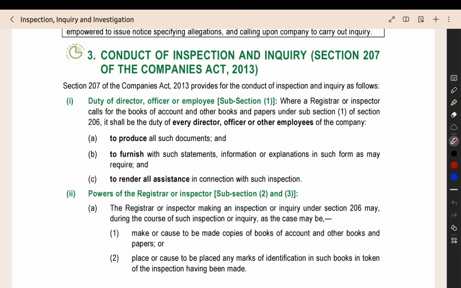Now, the next section is section 207. We have to see how they will actually conduct the inspection or inquiry, what they will actually do. That we are going to see in section 207. For that also we have a chart. We can move into the chart.